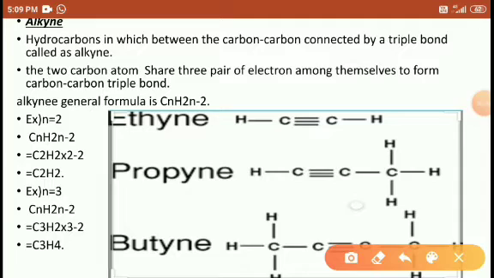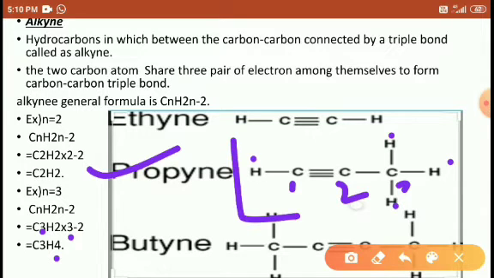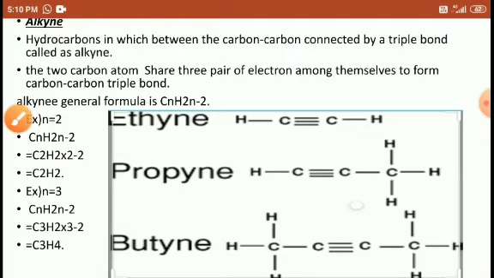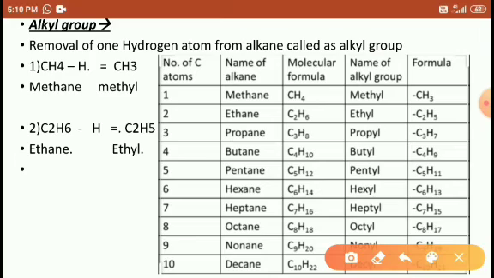So next, n is equal to 3, CnH2n minus 2. In place of n substitute 3, C3H2 into 3 minus 2, that is C3H4. Look at here, propyne: 1, 2, 3, C3H4. Right, students? Understood, students? Similarly, butyne. I will give you one example, one homework for you.